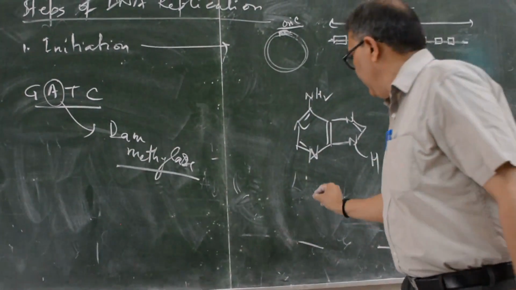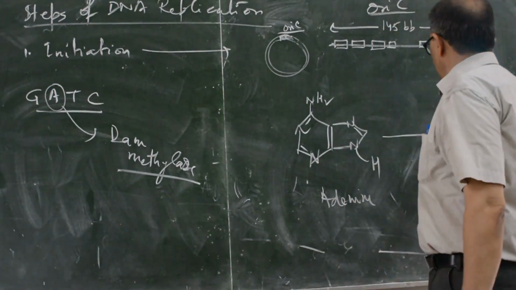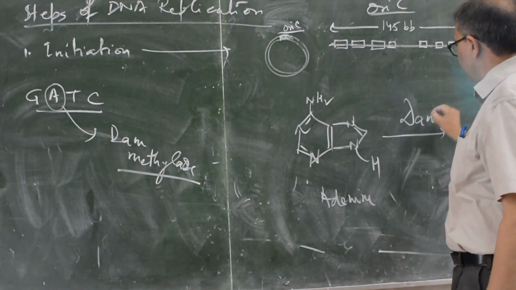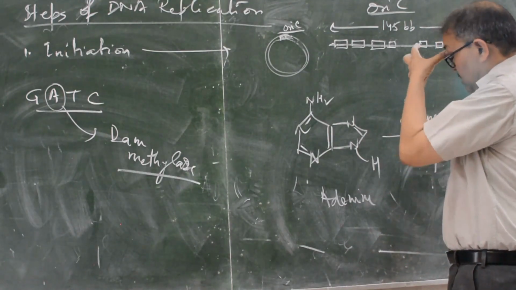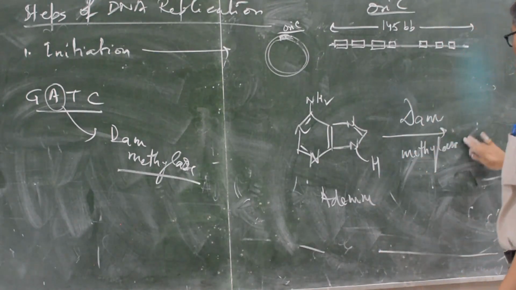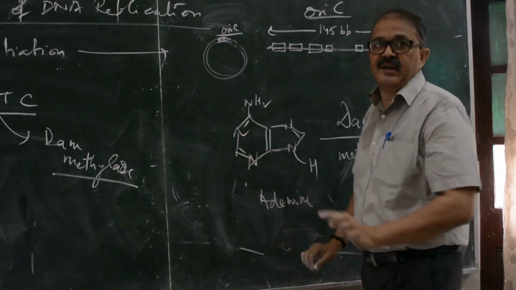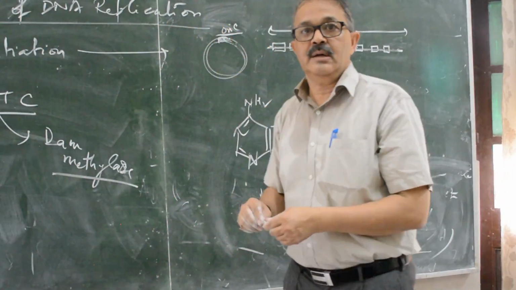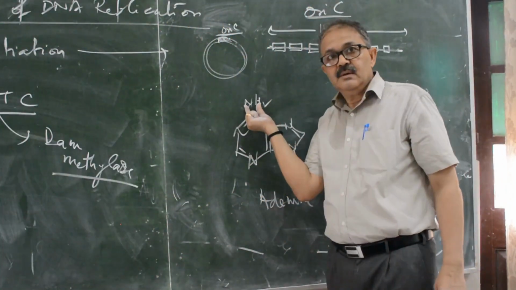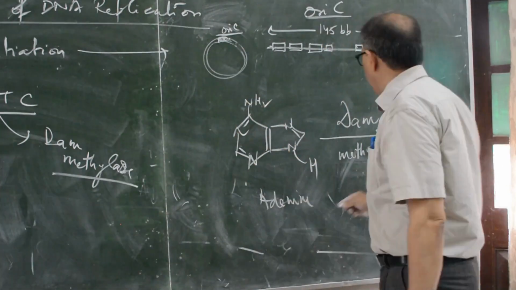This is adenine. DAM methylase is an enzyme. It adds a methyl group at the 6th position of the nitrogen present in the adenine. The methyl group will be added like this.